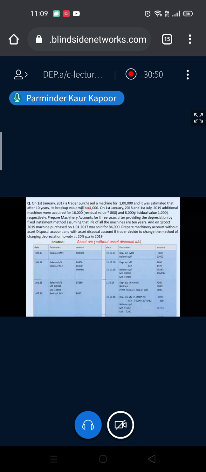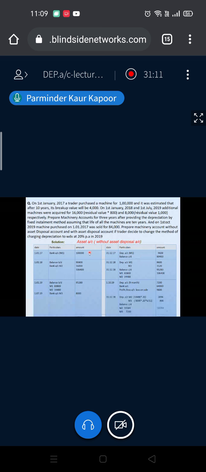So your annual charge will be 1 lakh minus your scrap 4,000, 96,000 divided by 10, 9,600. Second, 16,000 minus 800 divided by 10, 1,520. 8,000 minus 1,000 divided by 10, 800. So annual depreciation as per SLM is with you.